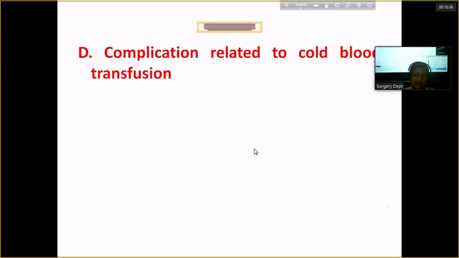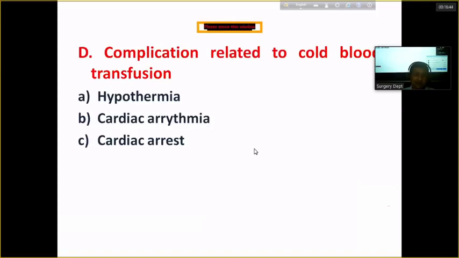If due to hurry, anybody is giving cold blood for rapid transfusion, then the patient develops some complication like hypothermia, irregular heartbeat, that is cardiac arrhythmia, sometimes cardiac arrest. So we should not give cold blood just after taking the blood from the refrigerator.